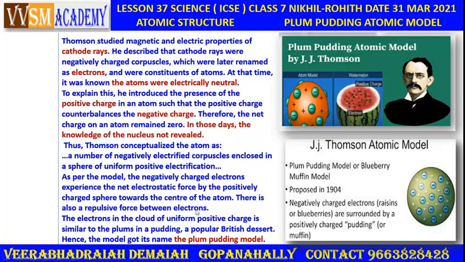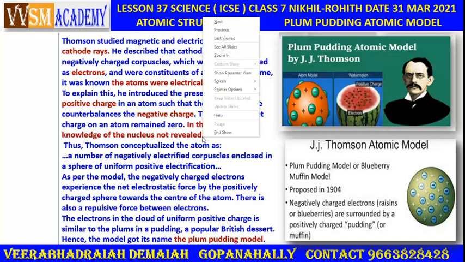Thomson's. Okay. Now the electrons in the cloud of the uniform positive charge are similar to the plums in a pudding of a popular British dessert. Hence the model got its name, the plum pudding model. This plum pudding model is a very important model. They may ask in the examination. This is all about the study.